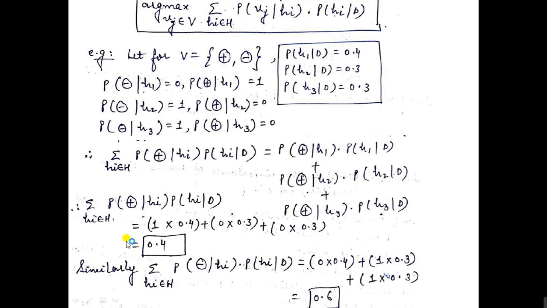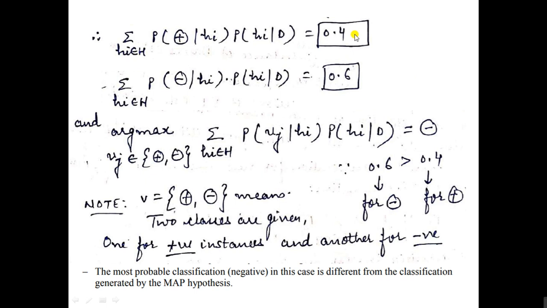Right. So the positive instance probability is 0.4, and for negative it is 0.6. So first one is 0.4, second one is 0.6. By comparing, we need to calculate the maximum argument value. Comparing these two, 0.6 is the maximum value, and that is for negative, right? So we can say the most probable classification is negative, which is different from the classification generated by the MAP hypothesis.